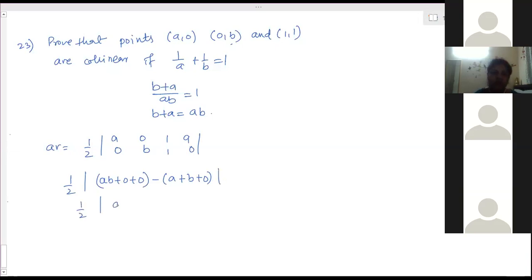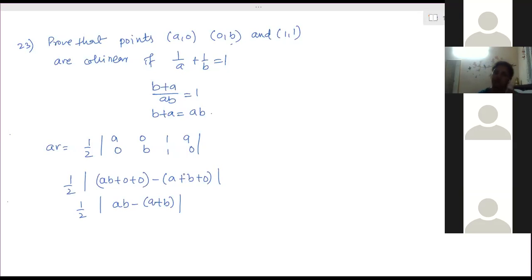So half of ab minus (a plus b). Now tell me, what can we say from this? How do we need to prove the given question?